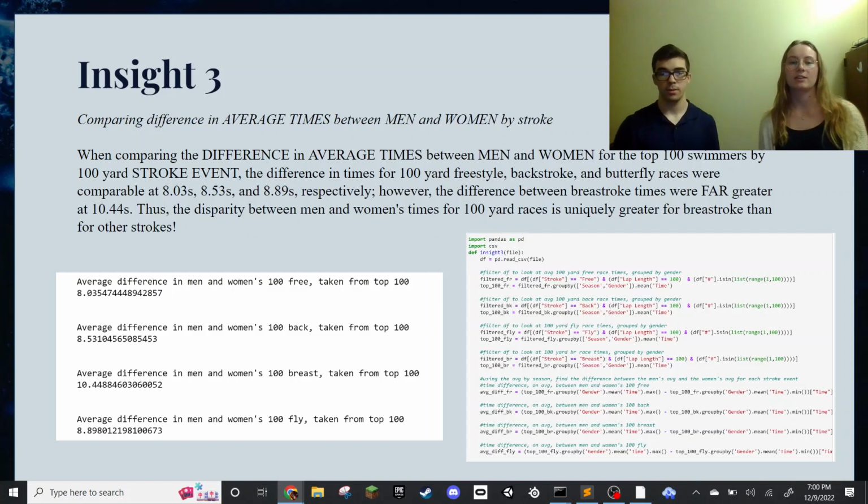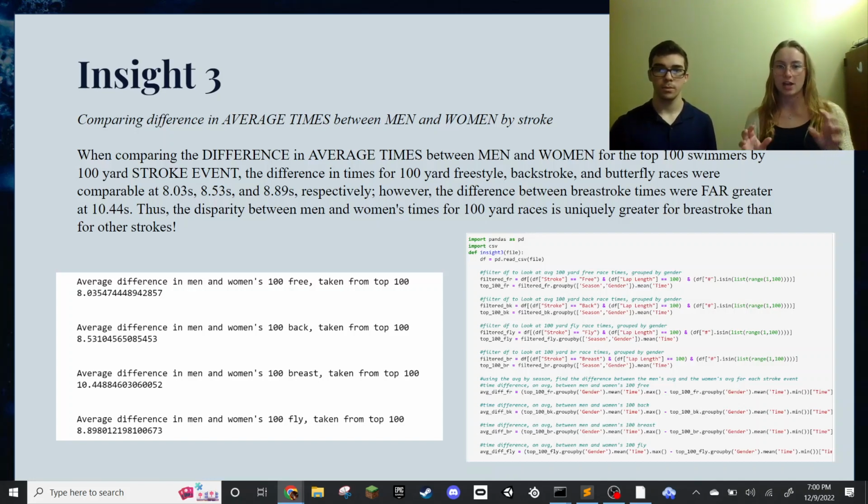Yes, and then our third insight is kind of unique in that it was a little more code heavy, but it was comparing the difference in average times between men and women for each 100-yard stroke that exists. So we compared 100 free, 100 back, 100 breast, and 100 fly. On average, the difference between the average times tended to be about 8 seconds, 8.5 seconds between men and women, with the exception of the 100 breaststroke, where the time difference tends to be closer to 10.5. Again, we attribute this probably to physique differences and just the mechanics of the stroke itself, but it is really interesting that 3 of the 4 were really close, and then 100 breast was just 2 seconds off for some reason. So that was a very interesting insight that we gathered.